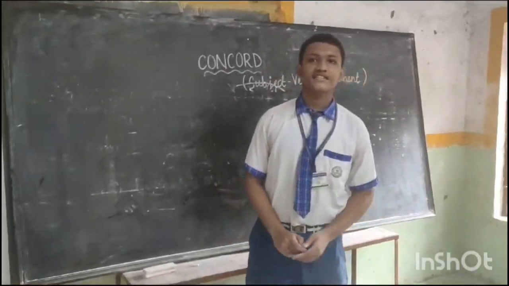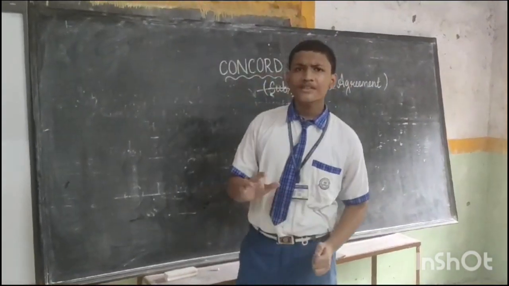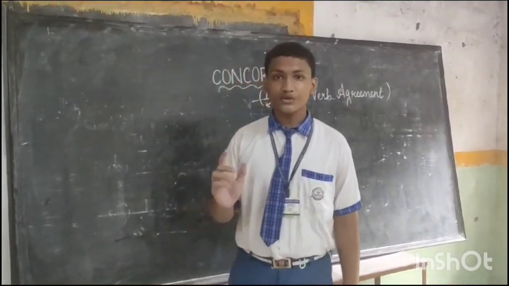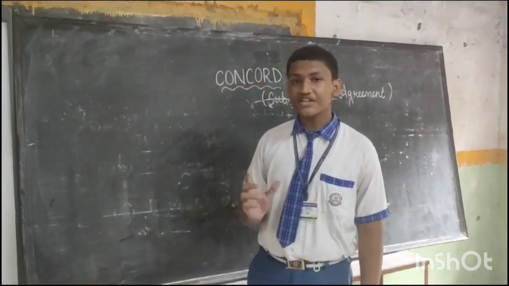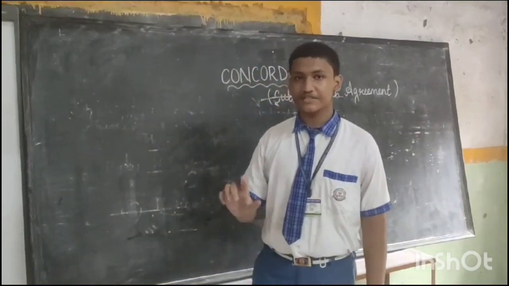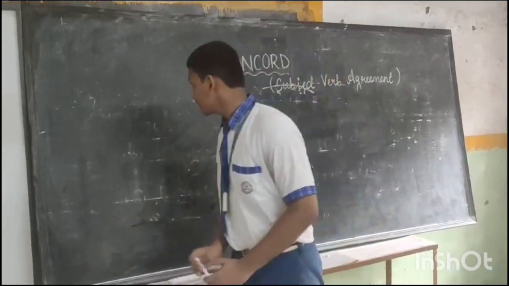So let us discuss the sixth rule of Concord, which states like this. When there are more than one word in the place of the subject, then the noun or the pronoun used before the first preposition is treated as the real subject, and the verb is used according to the real subject. When the subject is singular, it takes a singular verb, and if the subject is plural, it takes a plural verb. For example,